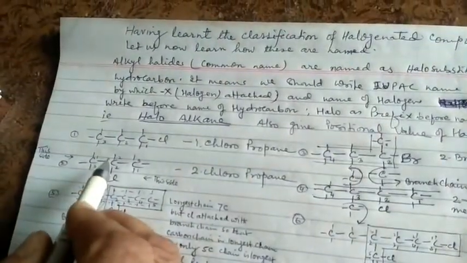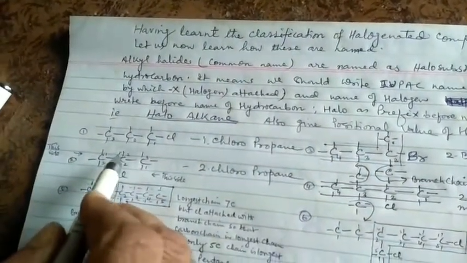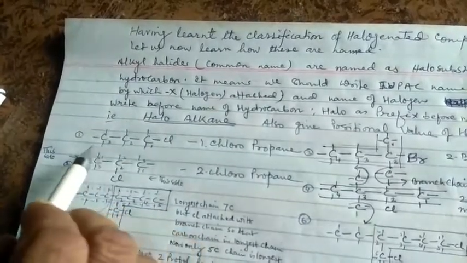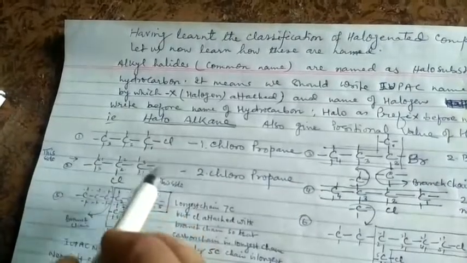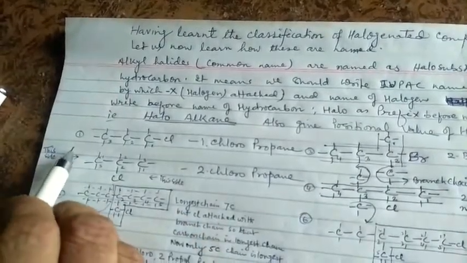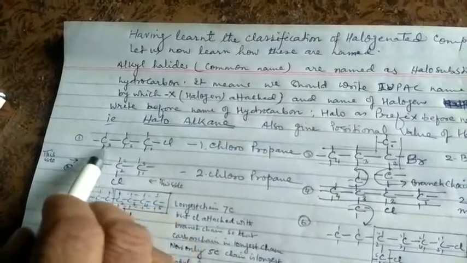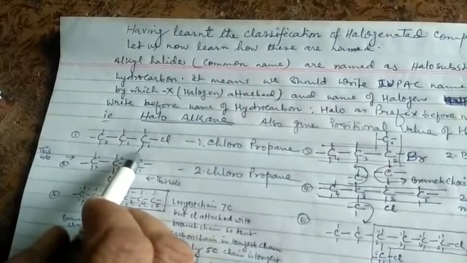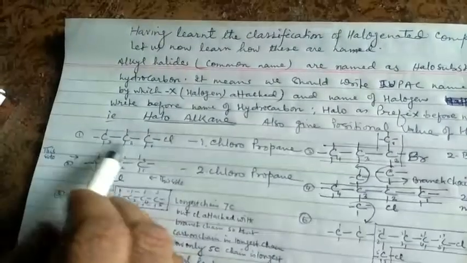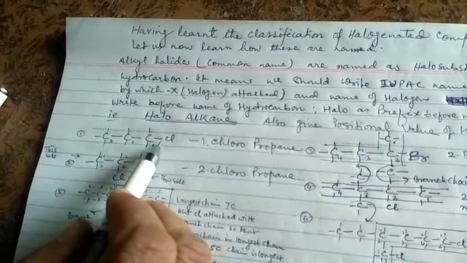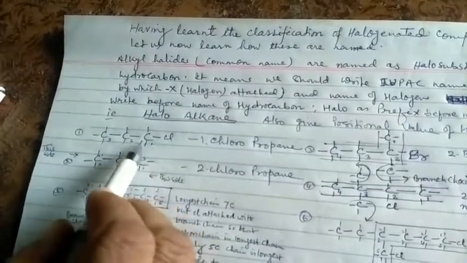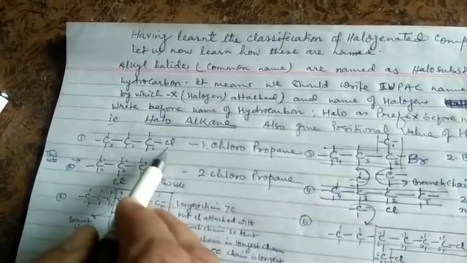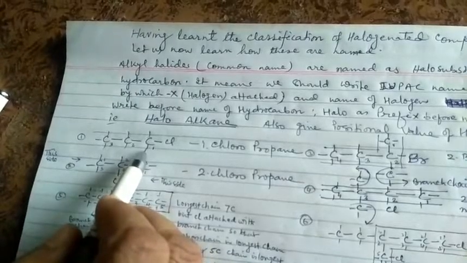I will try to write the IUPAC name of the given structures. In the first example, chlorine is attached to a hydrocarbon containing 3 carbons. From the left side, chlorine is attached to the 3rd carbon, but from the right side, chlorine is attached to the 1st carbon.